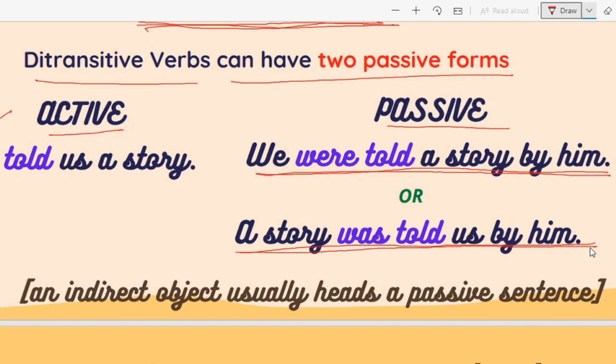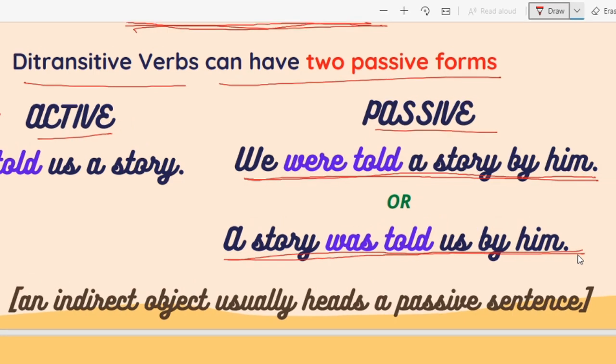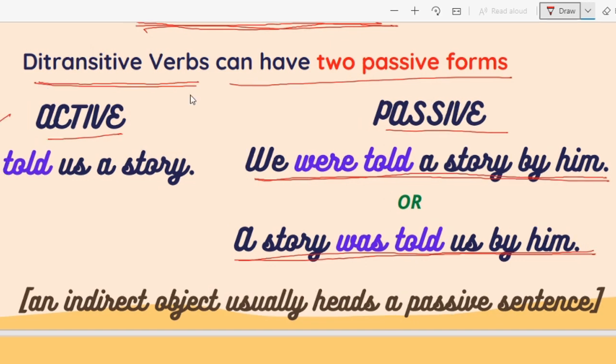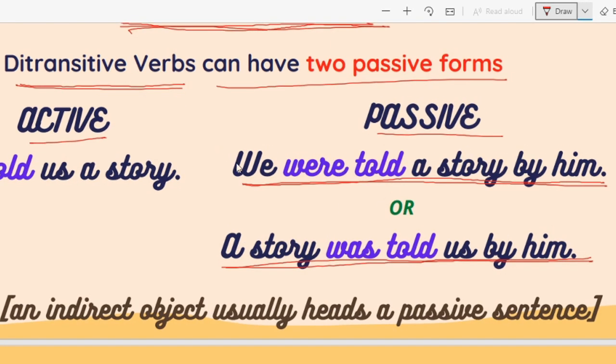So here we see that since it's a ditransitive verb, which has two objects, we can write either of the two sentences. But children, always remember, the better way to write it is that an indirect object usually heads a passive sentence.